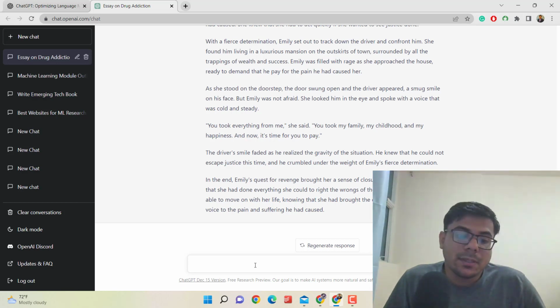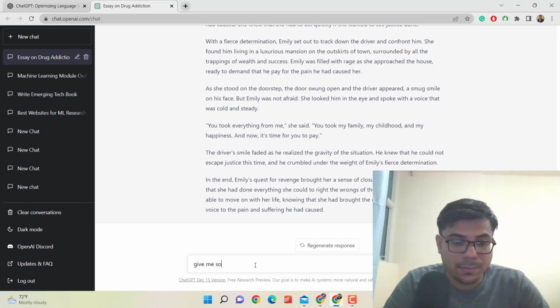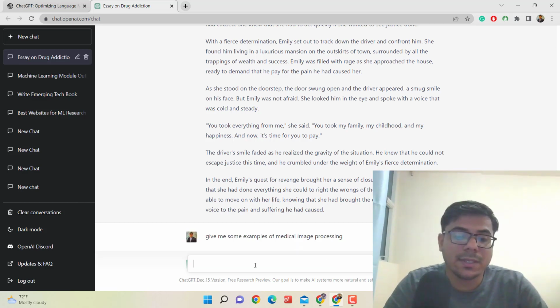So for example, if I say that I want to get the knowledge of medical image processing, so for example if I type, give me some examples of medical image processing.